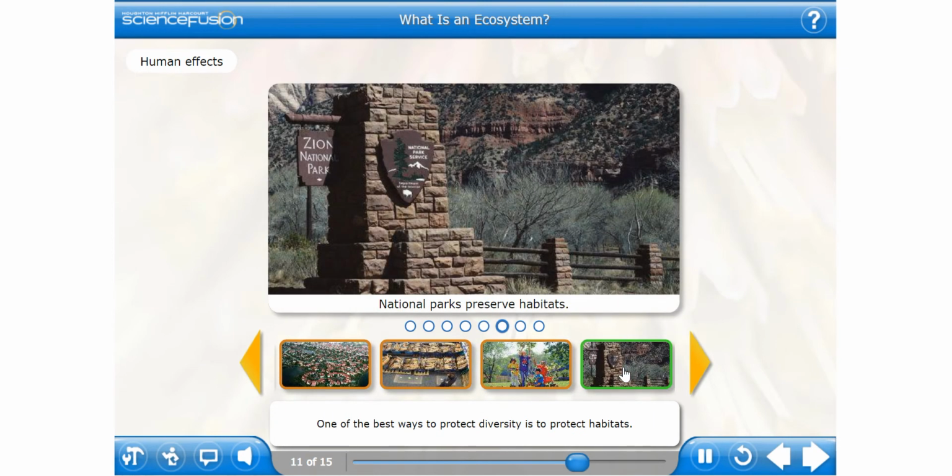One of the best ways to protect diversity is to protect habitats. National parks are one way to preserve habitats. Governments limit building on or near the habitats in national forests and parks.